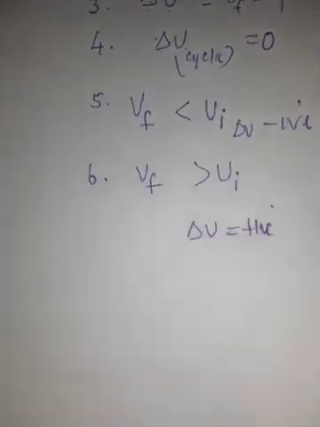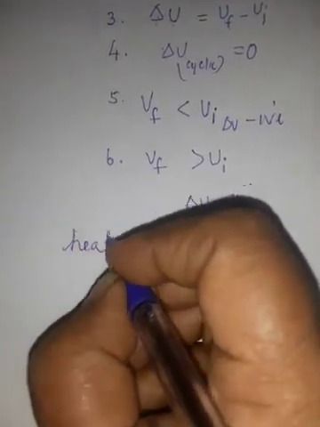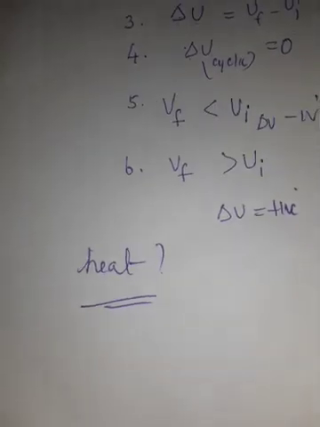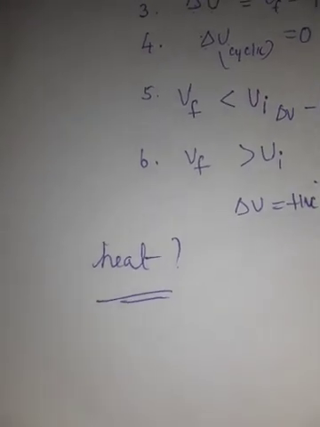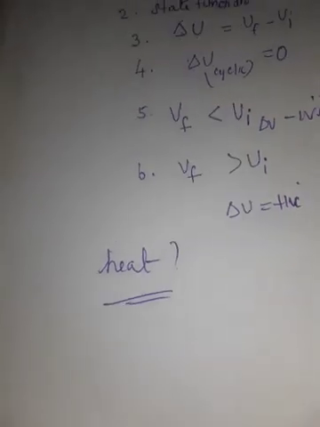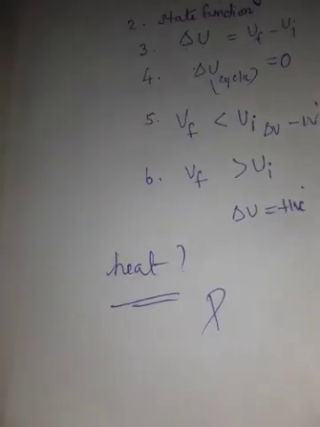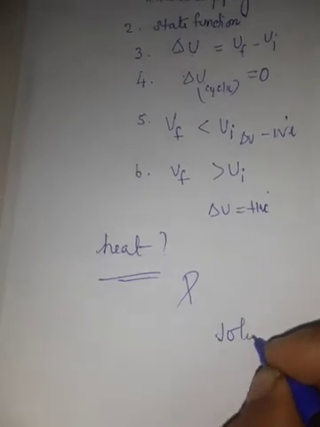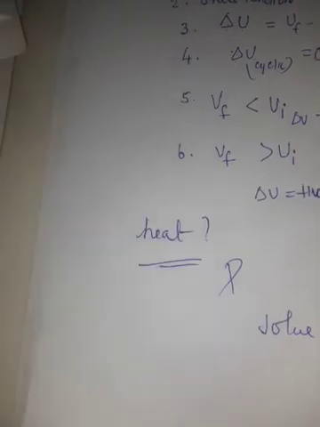Now, next, we are going to learn some small topics, definitions. What is meant by heat? Heat is regarded as an energy in transit across the boundary that separates the system and the surroundings. It is a path function. Heat is a path function, not a state function. The SI unit of heat is joule. Generally, heat quantities are expressed in calories.